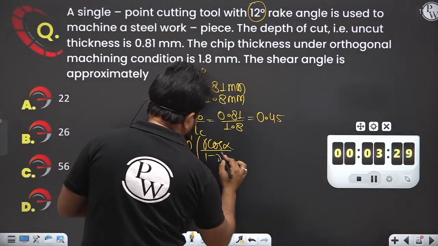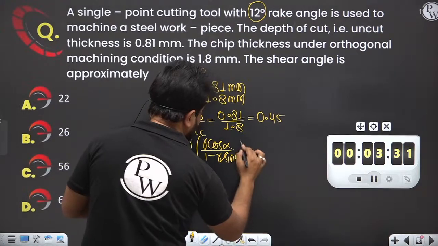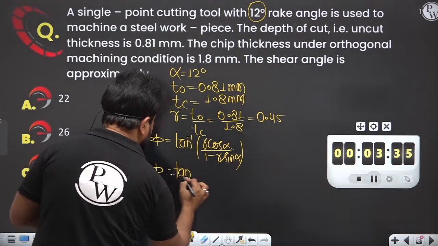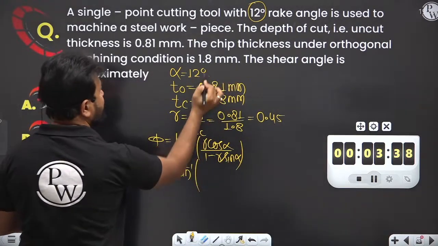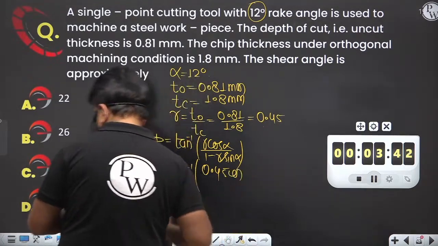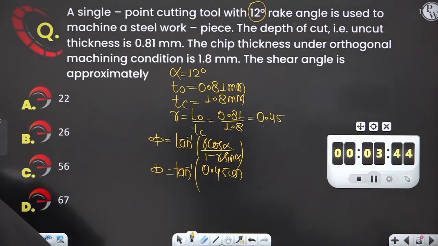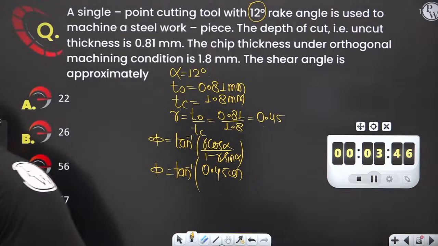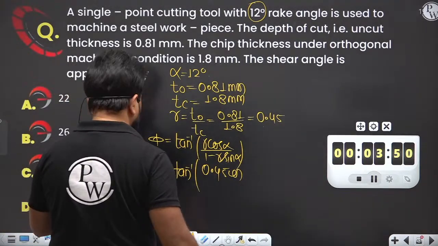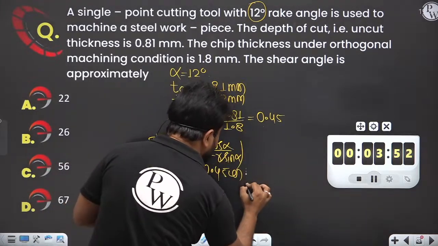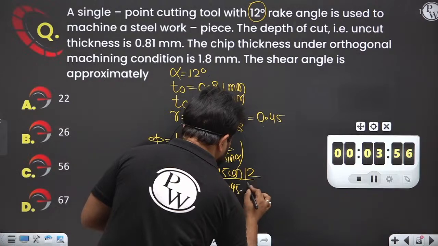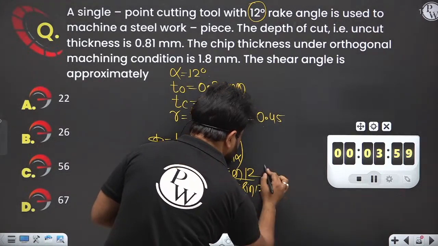So phi equals tan inverse of (r cos alpha) divided by (1 minus r sin alpha). Here r is 0.45, so it is 0.45 cos of 12 divided by 1 minus 0.45 sin of 12.